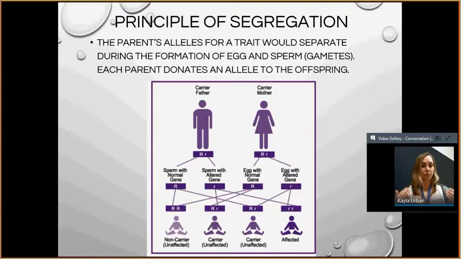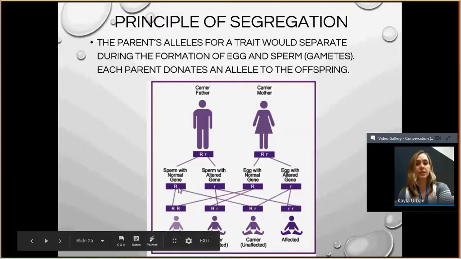Your alleles separate during meiosis, so that you only get one of each allele in each egg and one of each allele in each sperm. So when they join together, you have two. Here you have a father that is heterozygous, capital R, little r, a mother that's heterozygous, capital R, little r. So the dad's sperm are either going to have a capital R or they're going to have a little r. The mother's egg, same thing. They're either going to have a capital R or they're going to have a little r. And so you get any combination of the two, one egg and one sperm.